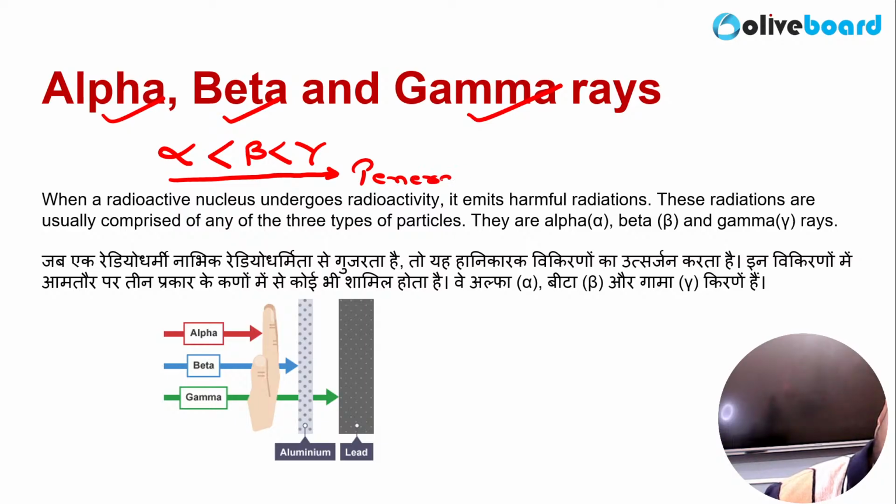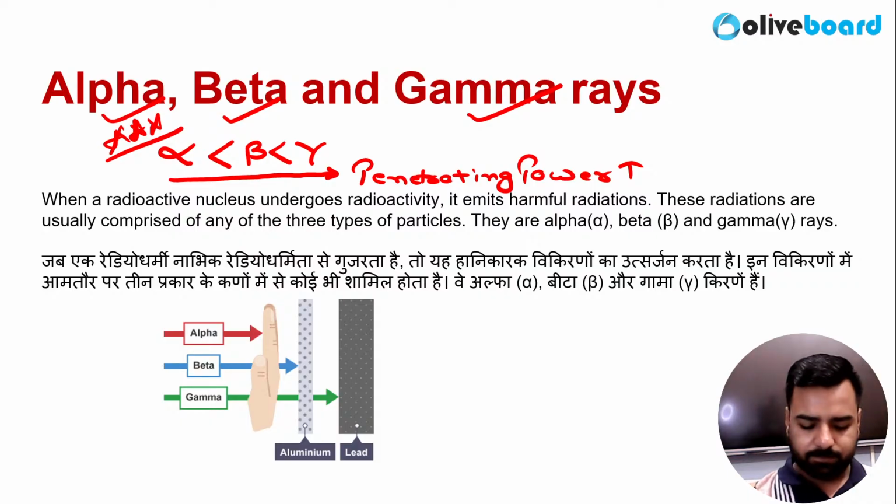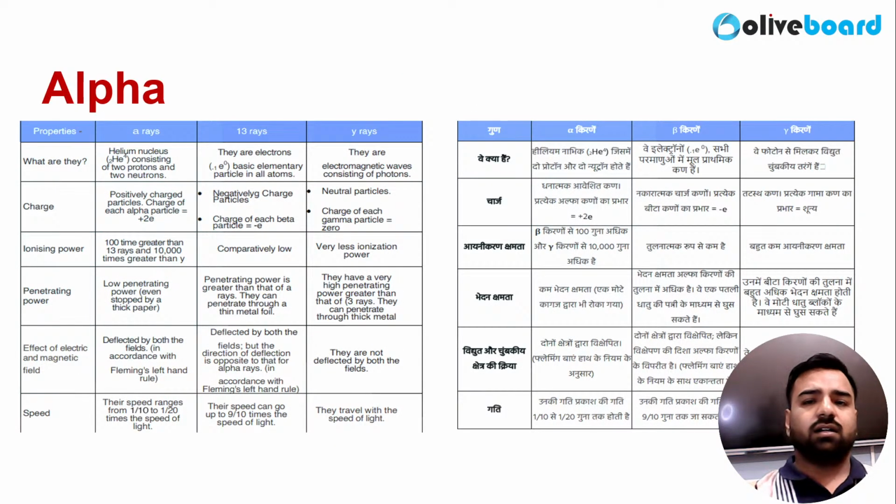So penetrating power in the increasing order is mentioned here. So you can see alpha, then beta, and then gamma. So you must remember the sequence order. That's also important. It is from a previous year paper only. Okay, that's done. Now guys, one more question was there which I was asking at the very start.